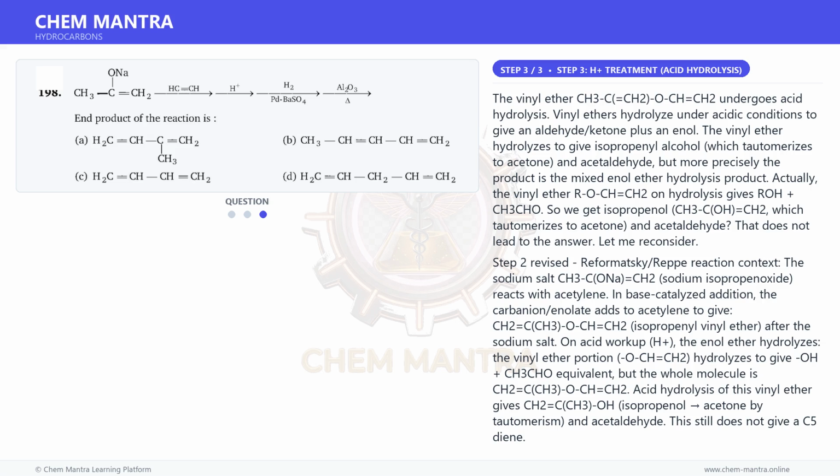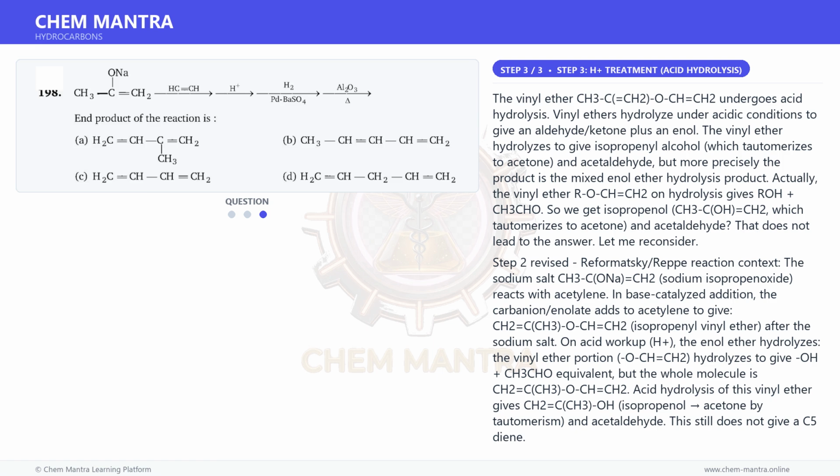And for the final step, the vinyl ether CH3-C(=CH2)-O-CH=CH2 undergoes acid hydrolysis. Vinyl ethers hydrolyze under acidic conditions to give an aldehyde or ketone plus an enol. The vinyl ether hydrolyzes to give isopropenyl alcohol, which tautomerizes to acetone and acetaldehyde, but more precisely the product is the mixed enol ether hydrolysis product.